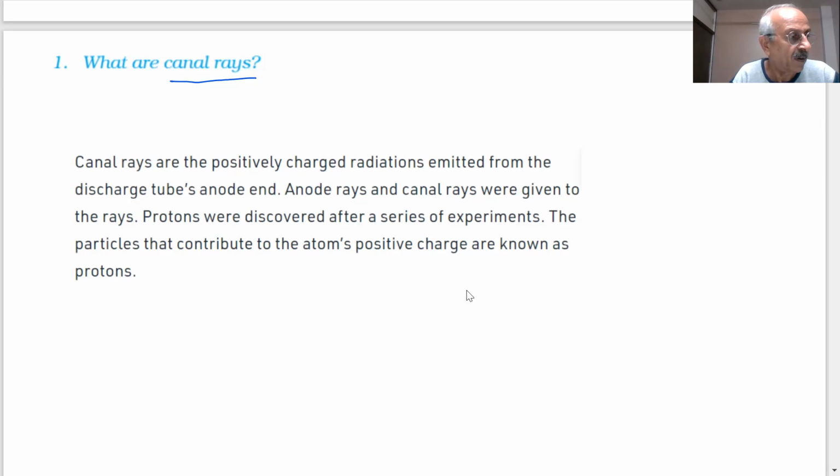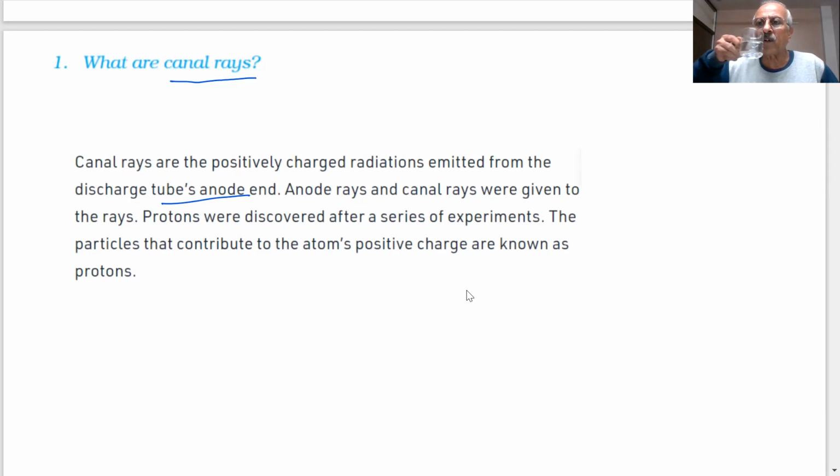Question number 1 on the screen. What are canal rays? Canal rays are positively charged radiations emitted from the discharge tube's anode end. You have seen discharge tubes are used for performing experiments. There are 2 electrodes which are used. You will learn more about this in the higher classes.